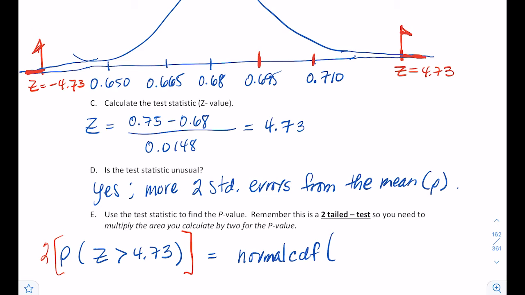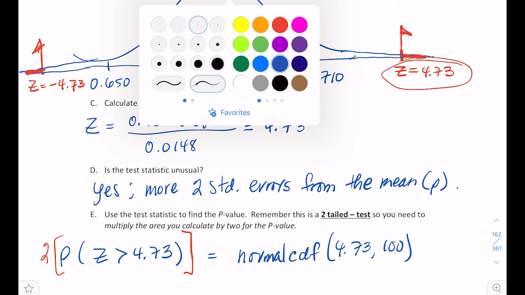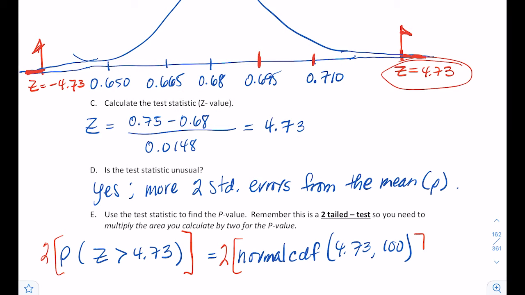So what I do is I choose one of the z-scores. I'll probably choose this one right here and just base it off of that. My lower bound would be 4.73, and my upper bound would be 100. But remember, there's another area on the left side that's the same, so I have to multiply that by 2. When you type it into your calculator, be really careful. When you do a two-tailed test, you want to make sure you multiply normal CDF by 2. So pick one side of the curve and then just double your answer.